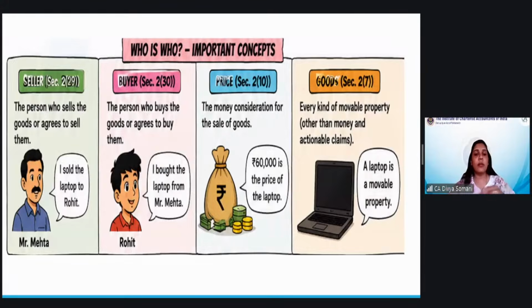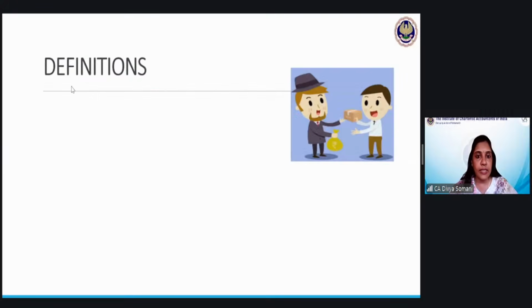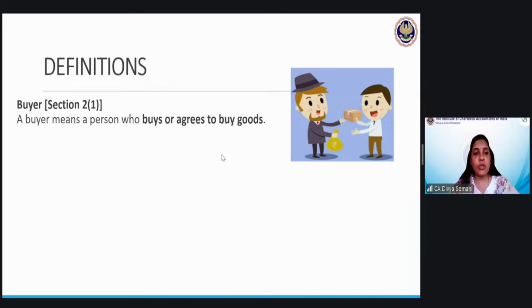So here, if we can just split it up, the section number is not written correctly. It was just to get from you what is the exact section number, so I have intentionally put the wrong ones there. So never mind. The definition: what is the definition of buyer? We have already studied this. Buyer means a person who buys or agrees to buy.